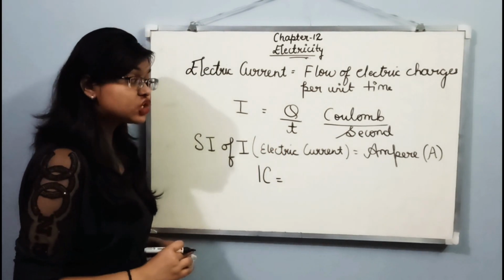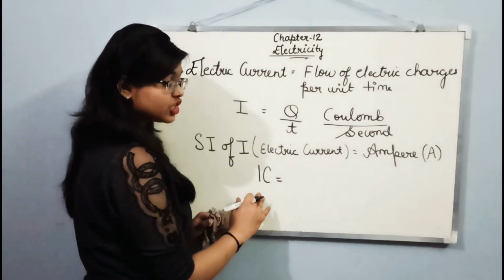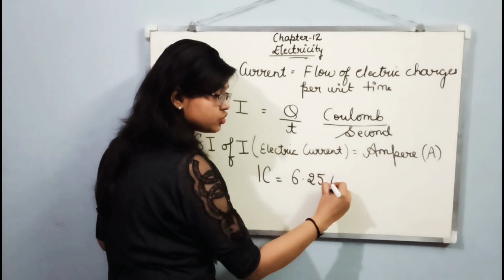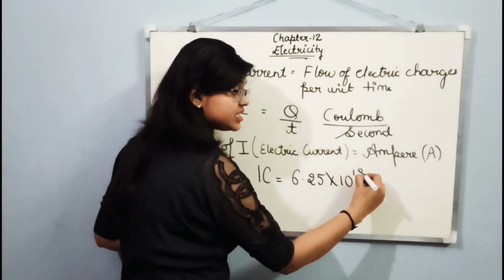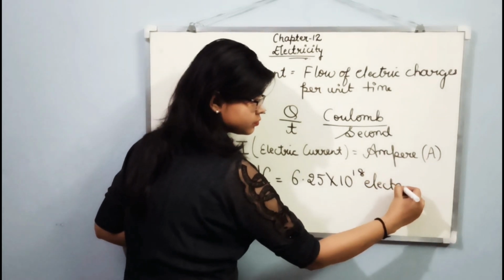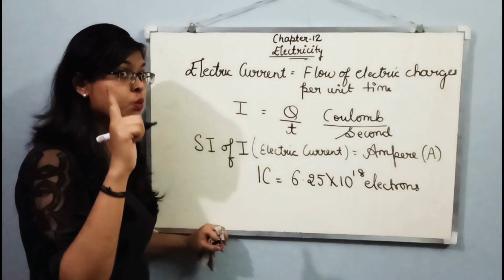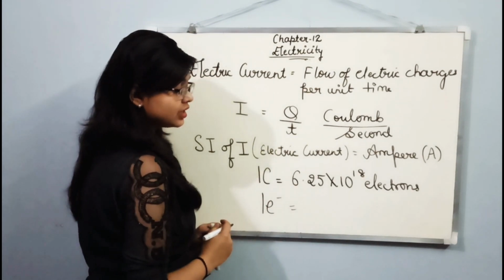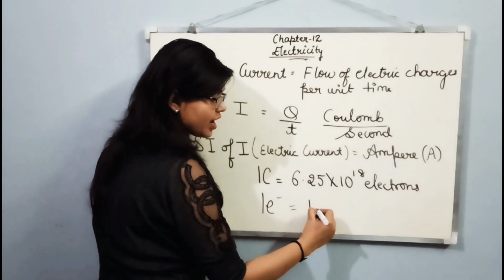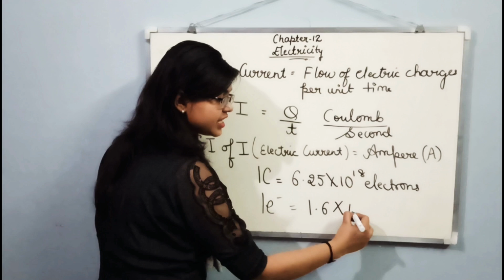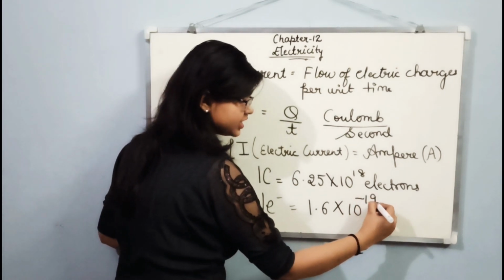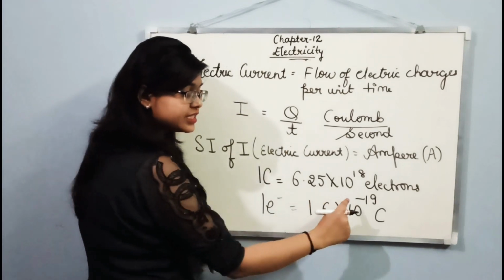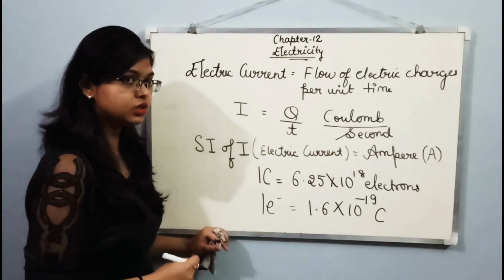You know how many electrons are present in 1 coulomb of charge? There are approximately 6.25 × 10^18 electrons in just 1 coulomb. So how much charge is there on 1 electron? The charge is approximately 1.6 × 10^-19 coulomb. See, the charge on 1 electron is how much? It's so small, it's 10^-19 coulomb.